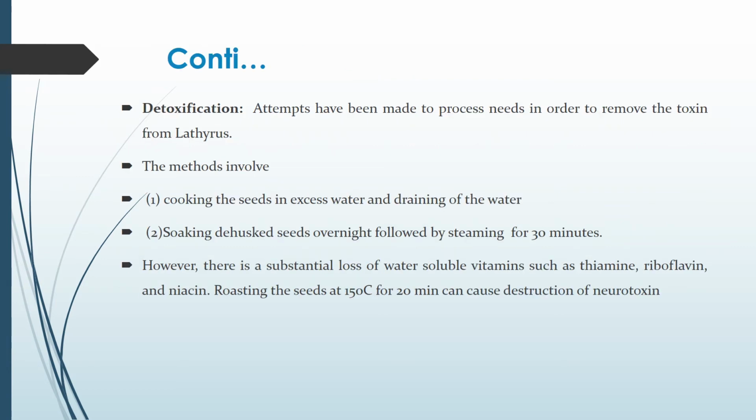Let us see what the detoxification methods are. Attempts have been made to process the seeds in order to remove this toxin from the Lathyrus. The methods involved are cooking the seeds in excess water and draining the water, or soaking the dehusked seeds overnight followed by steaming for 30 minutes. However, there is substantial loss of water-soluble vitamins such as thiamine and riboflavin. These are B vitamins. Roasting the seeds at 150 degrees Celsius for 20 minutes can also help in destruction of neurotoxins.